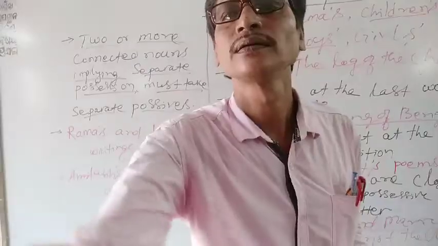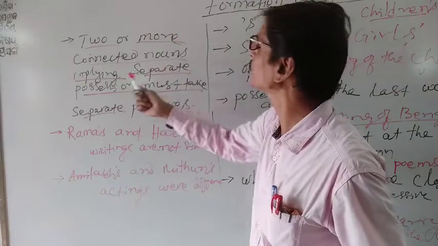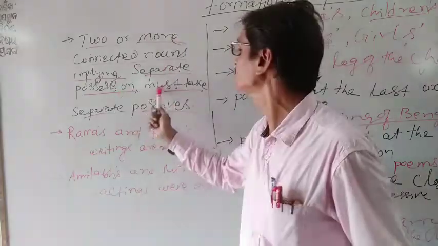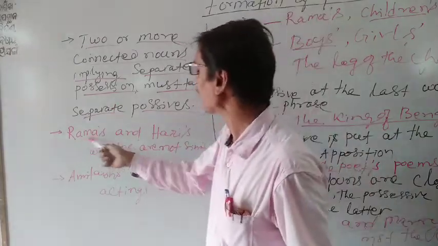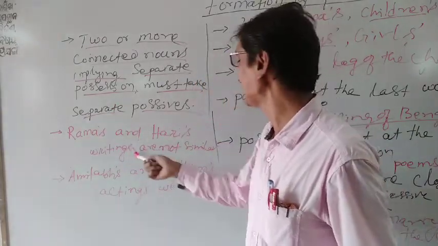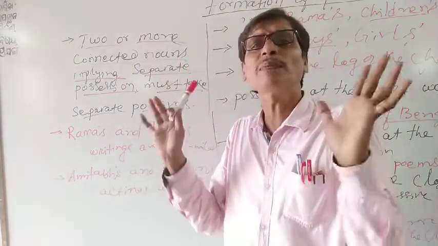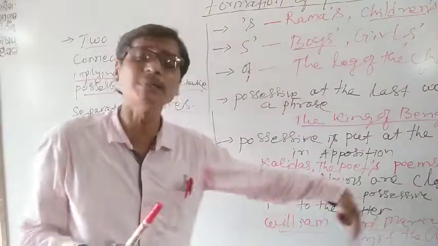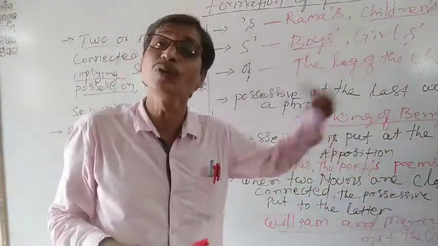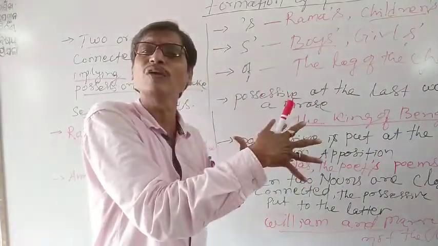Let me write. Here you see, two or more connected nouns implying separate possession must take separate possessives. You see, Ram's and Hari's writings are not similar. Ram is an individual person, Hari is an individual person. But while we were writing William and Mary's rule, that means the ruling period, they were collectively ruling over the country.